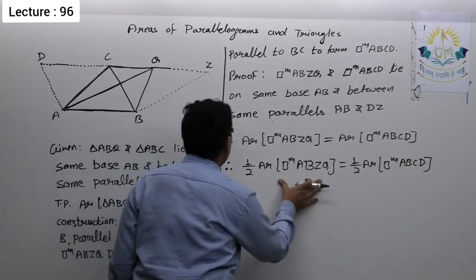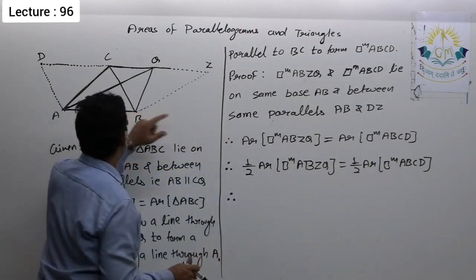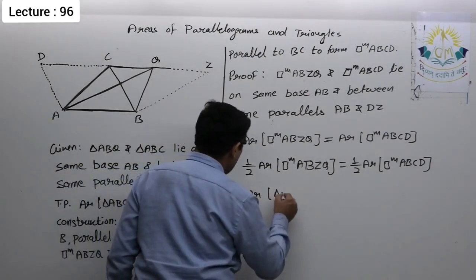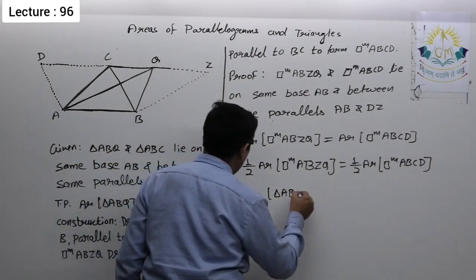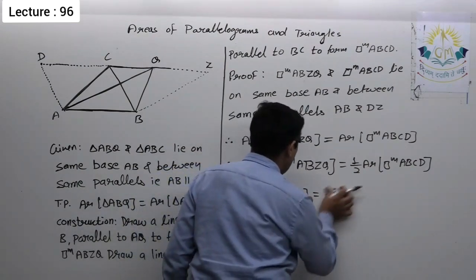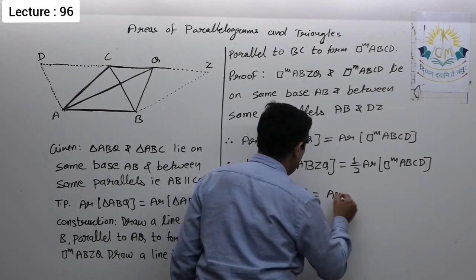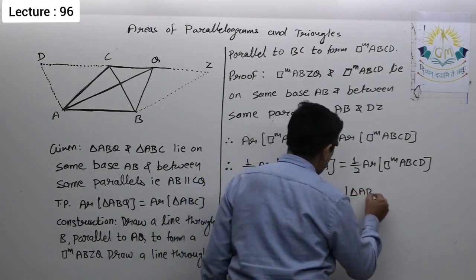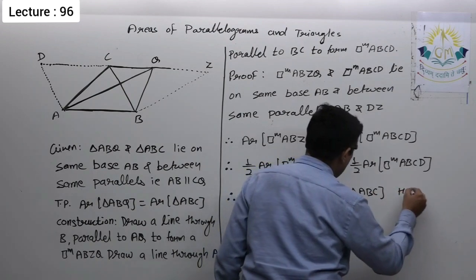Therefore, now half of ABZQ is area of triangle ABQ, which is equal to area of triangle ABC. Hence proved.